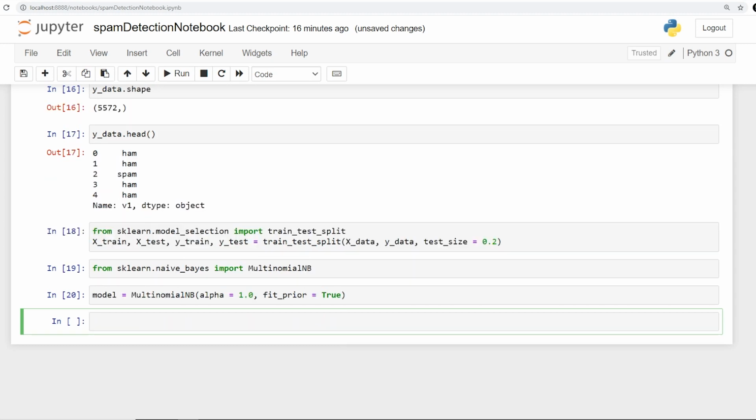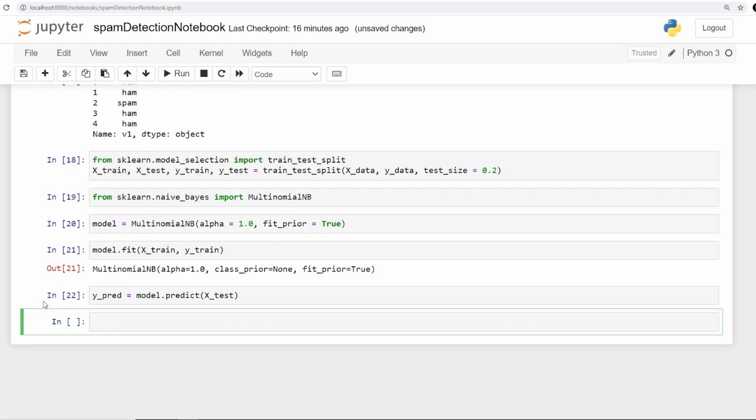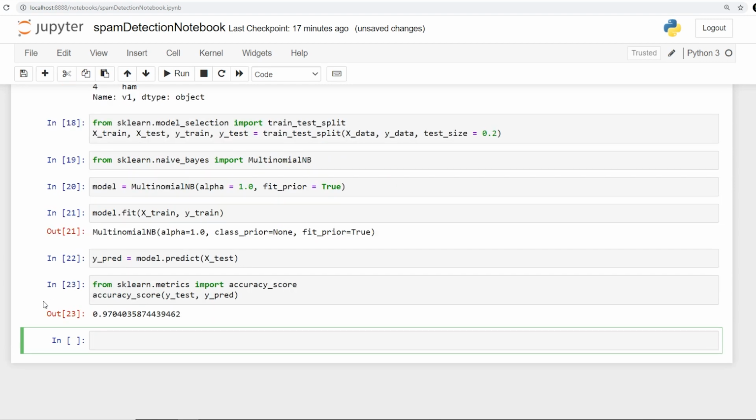I have not covered it mathematically. I might in the near future. Next step is model.fit, which takes my X_train and y_train. All right, so my model has been trained. We are done. Now I can say y_pred is equal to model.predict, which takes my X_test. Now I can check the accuracy score. I'll say from sklearn.metrics, I'm going to import accuracy_score, which takes two values: my y_test followed by y_pred. Okay, so 97%, not bad, I would say.